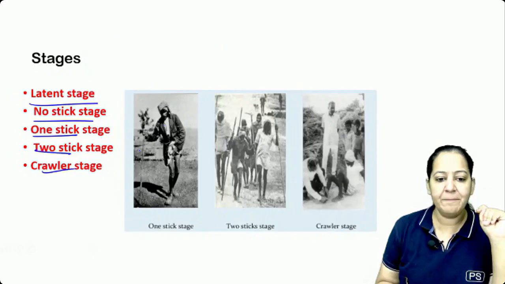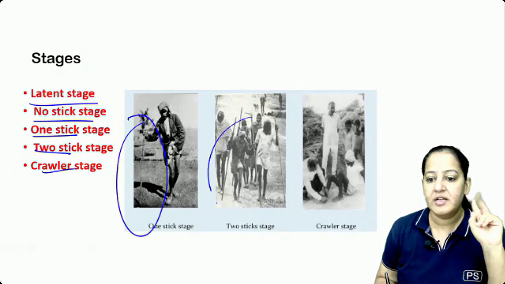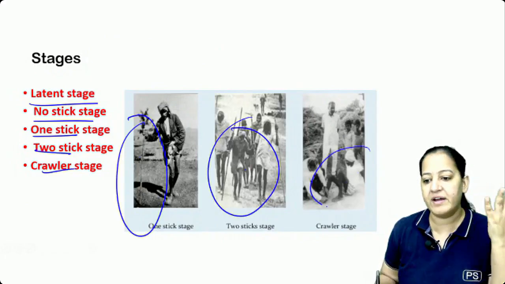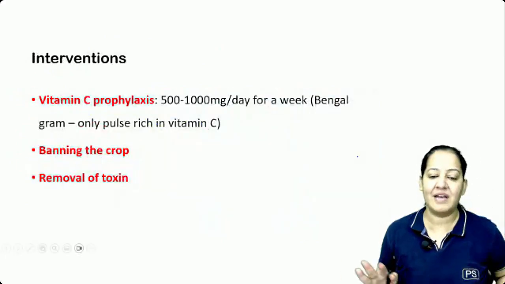You can see no stick. This is 1 stick. The patient can walk with 1 stick. The patient requires 2 sticks to walk, and finally the patient becomes a crawler, not walking at all. So these are the stages, and finally the person has complete paralysis.